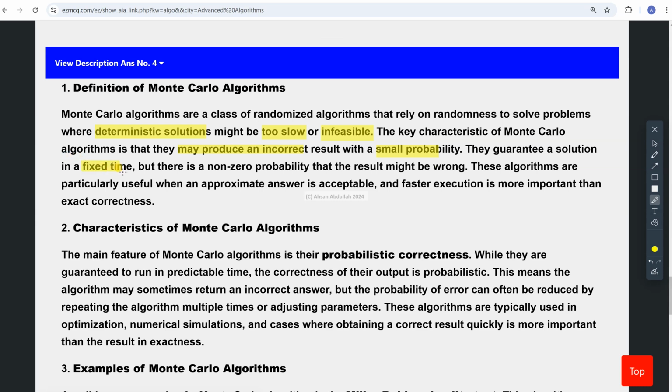The time complexity is deterministic, but the answer might be wrong. So when are they acceptable? They are acceptable when we are happy with an approximate answer and faster execution is more important than exactness. It is not that something is forced upon us. It is our choice that we are happy with an incorrect solution with a low probability, but should get the result very quickly.